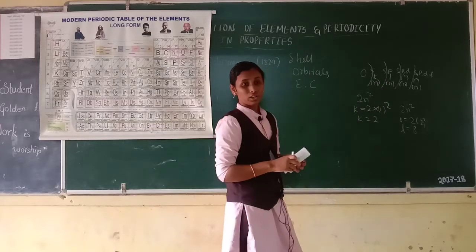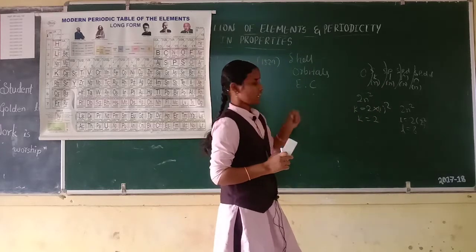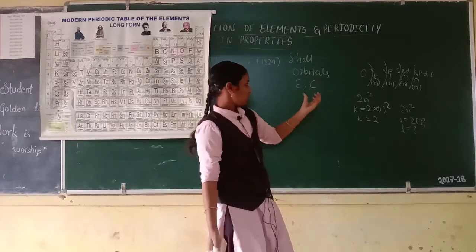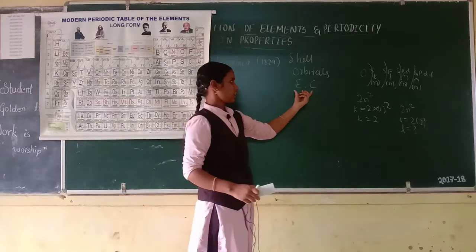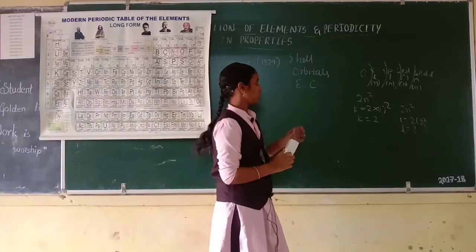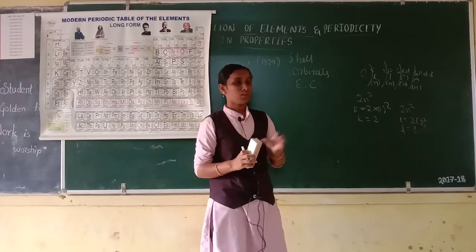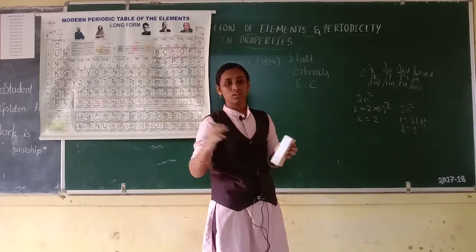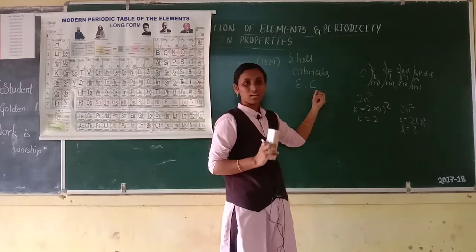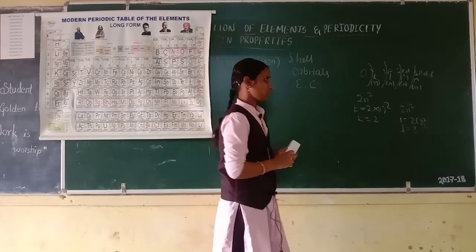Then electronic configuration. What is electronic configuration? In the lower classes you have already studied what electronic configuration is. It means distribution of electrons into different orbitals of an atom. That is called electronic configuration.